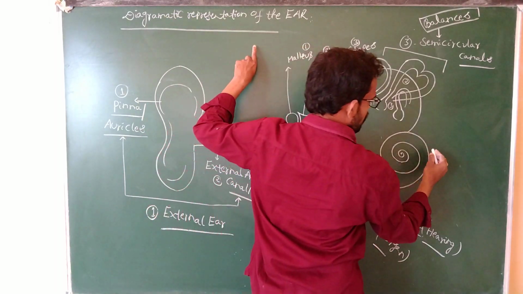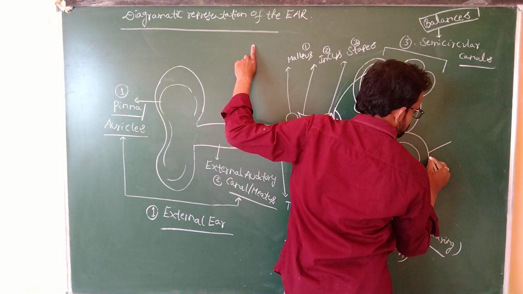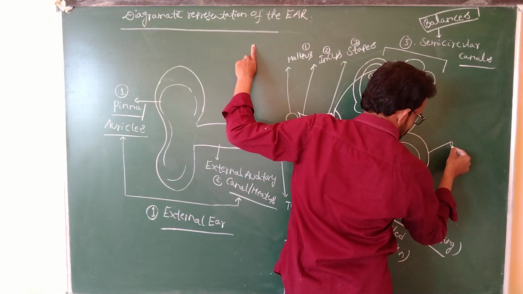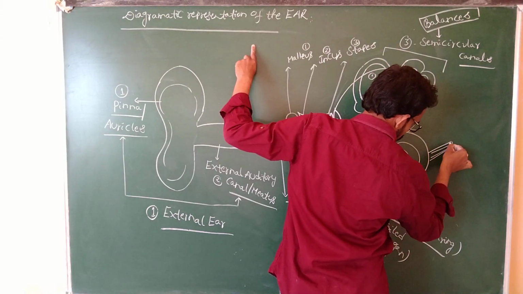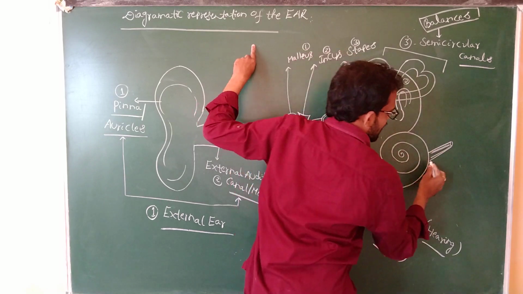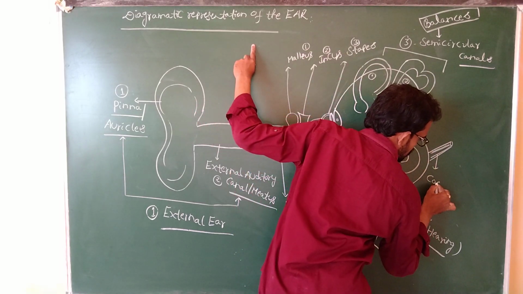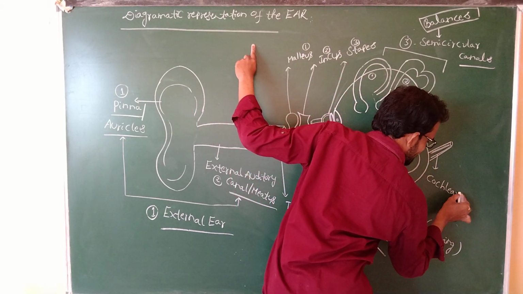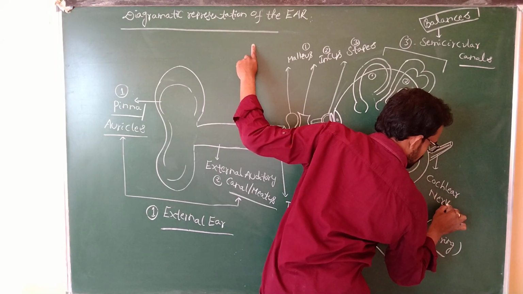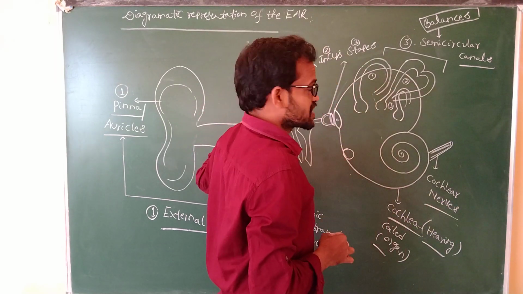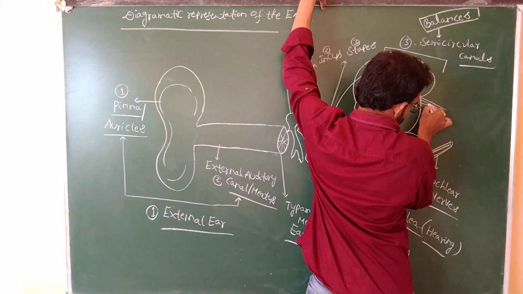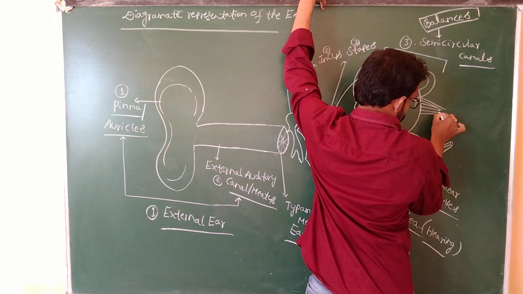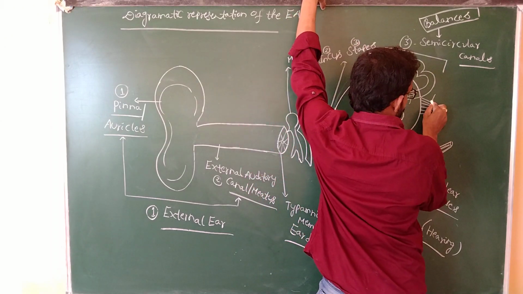This cochlea consists of a number of neurons, the cochlear nerves. The semicircular canals open into the vestibular nerves.